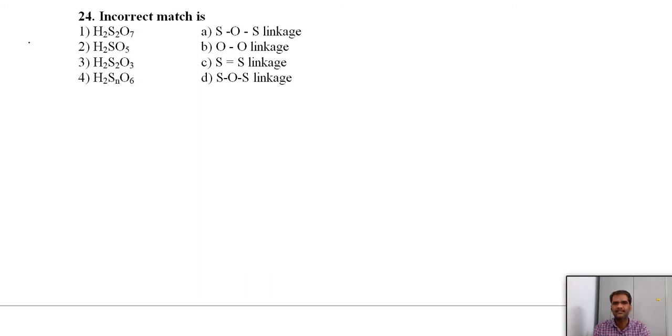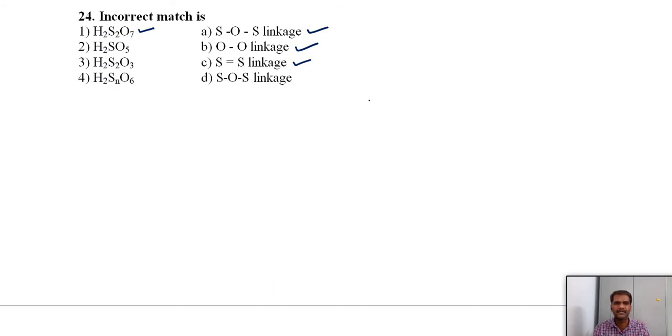Again, within this question, find the incorrect match. This is related to the structures. H2S2O7, just now we have discussed that it has an S-O-S linkage. This is Caro's acid, with one peroxide linkage. And H2S2O3 is thiosulfuric acid. We have a sulfur-sulfur linkage here. This is also discussed. And this is polythionic acid.